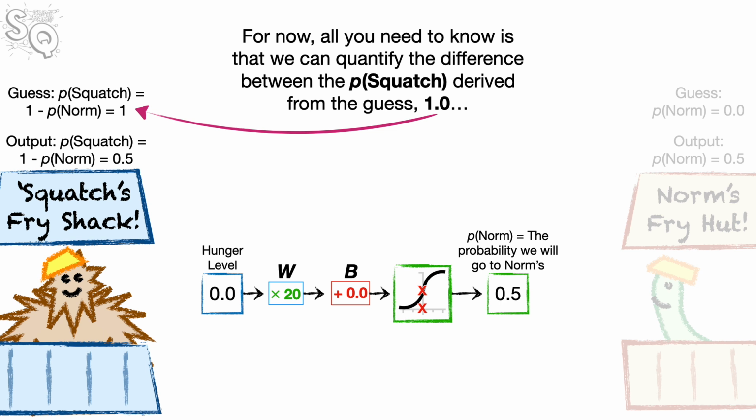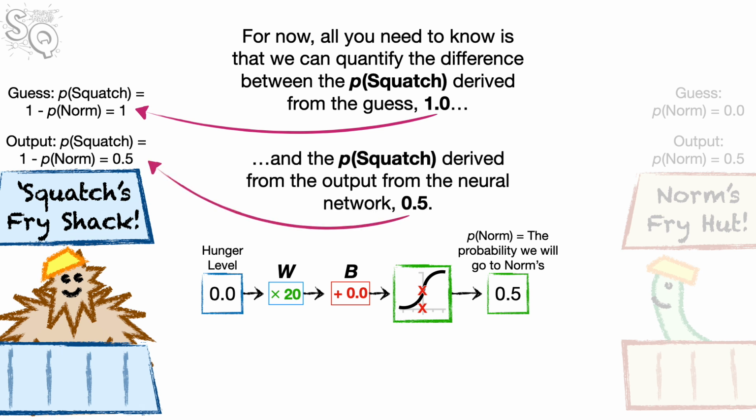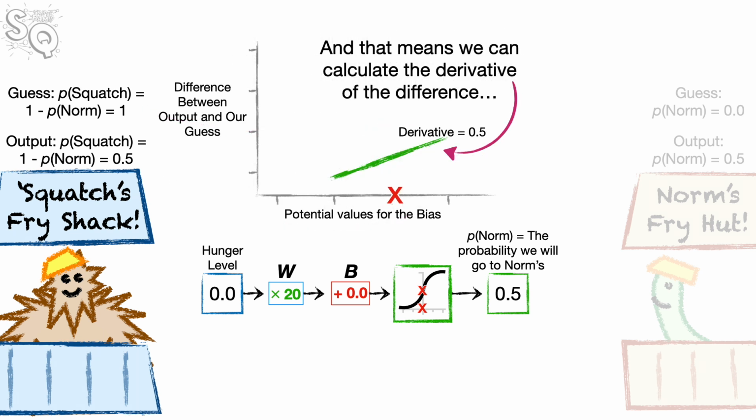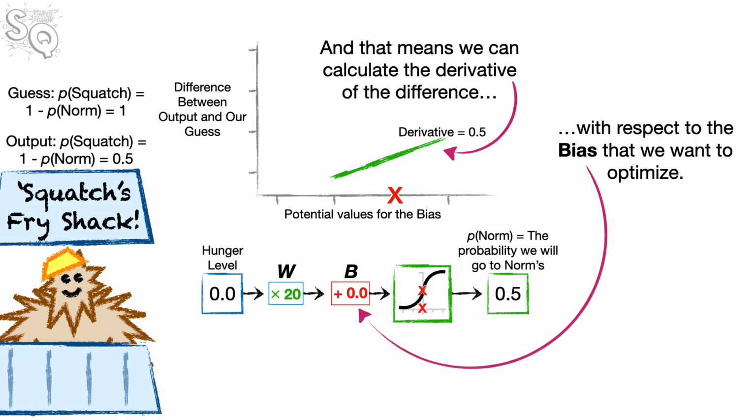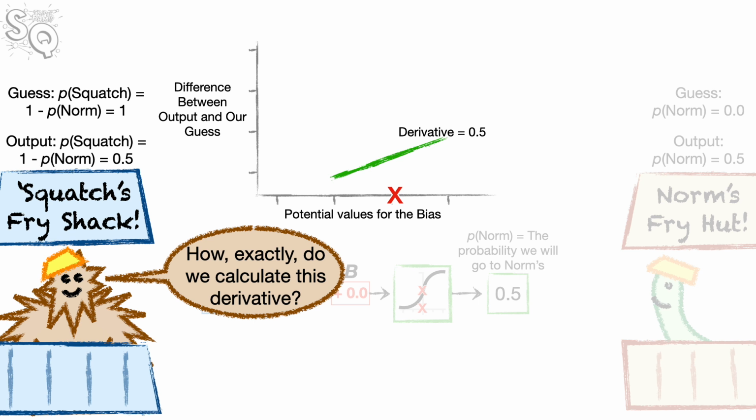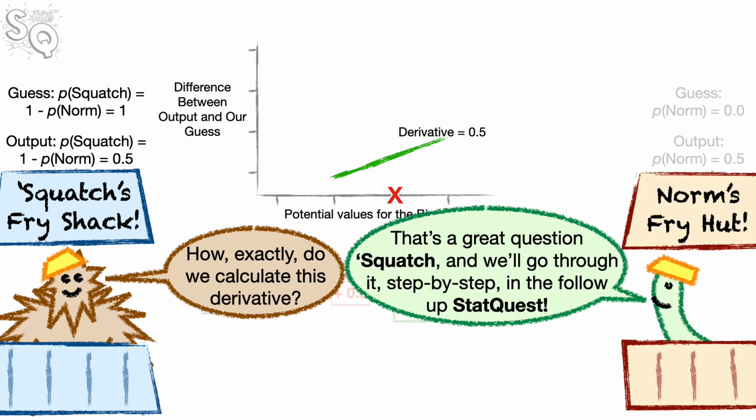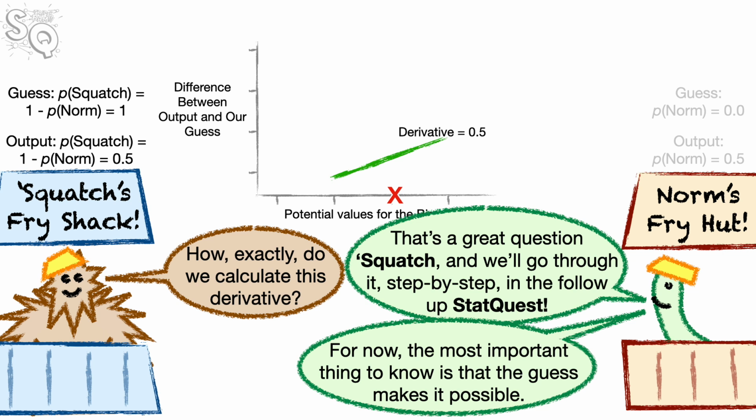For now, all you need to know is that we can quantify the difference between the p squatch derived from the guess, 1.0, and the p squatch derived from the output from the neural network, 0.5. And that means we can calculate the derivative of the difference with respect to the bias that we want to optimize. Bam! How exactly do we calculate this derivative? That's a great question, Squatch, and we'll go through it step by step in the follow-up StatQuest. For now, the most important thing is to know that the guess makes it possible.